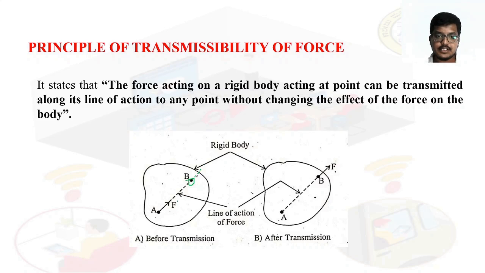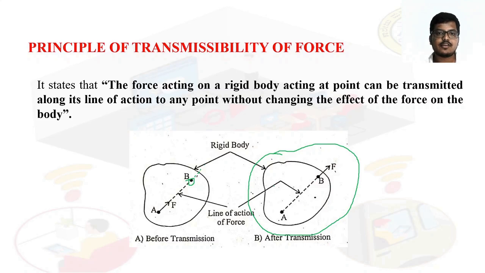Whichever force is acting on A, whenever it is transferred to B in the same line of action, the effect will be the same. The effect will not change in that rigid body. See here in the second figure, the force is at B. It is transferred in the same line of action and the effect is also the same.